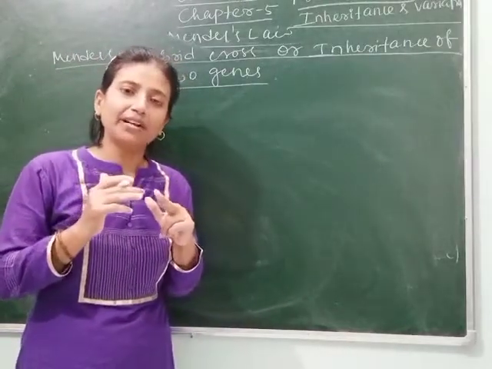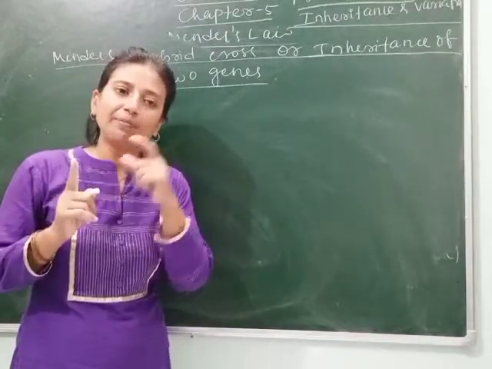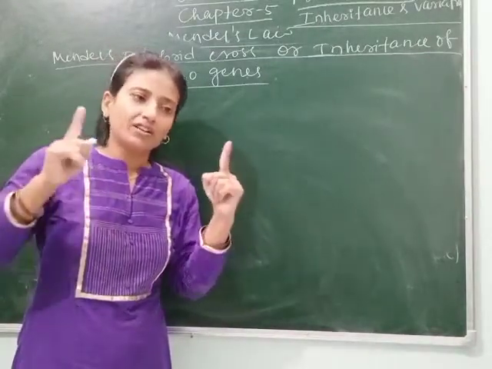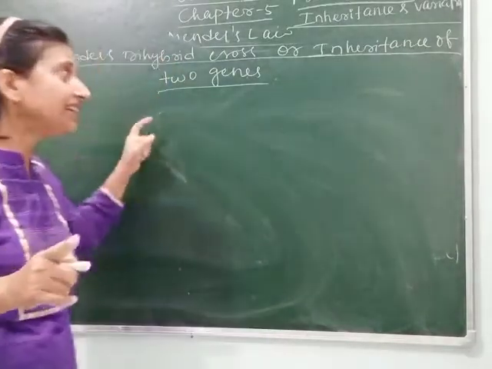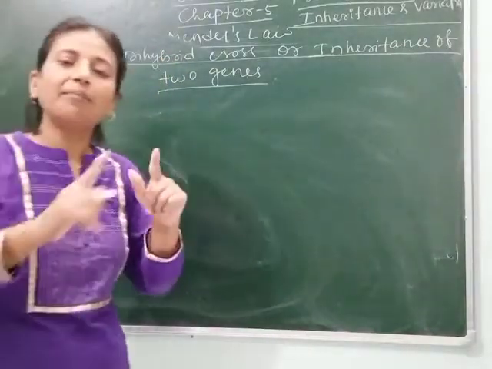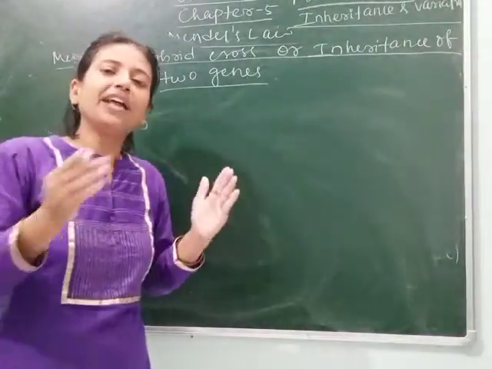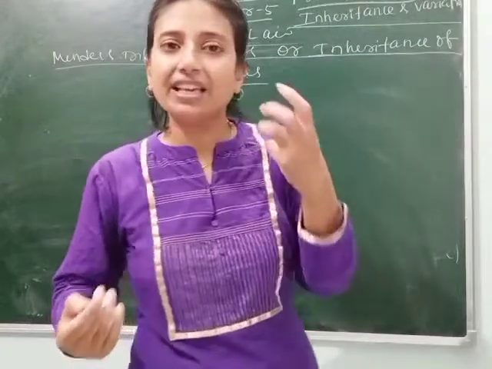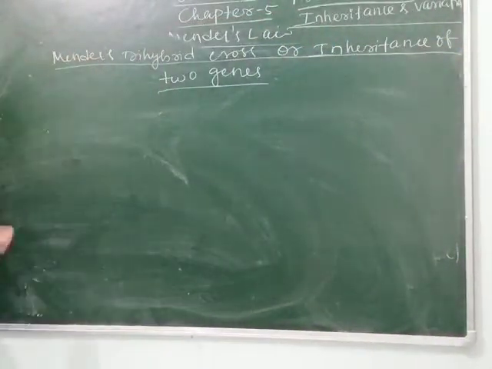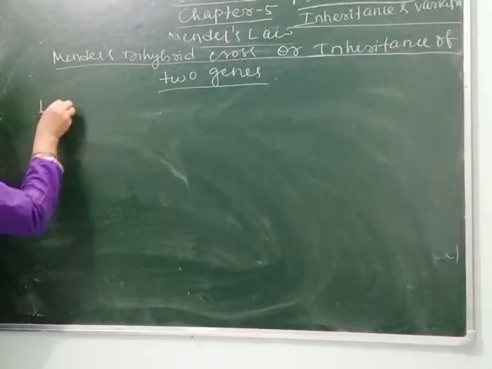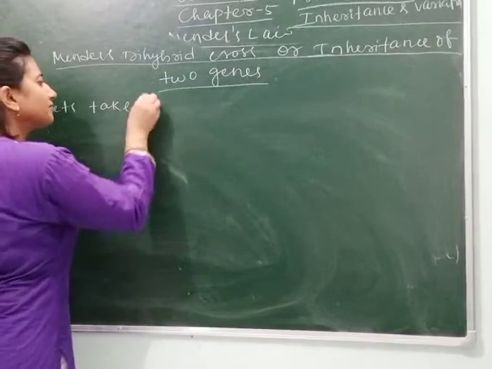In case of monohybrid cross, we choose one parent is tall and another parent is dwarf. Means tall is controlled by a single gene, and dwarf is controlled by a single gene. But here the parent is single but genes are two. Means each parent has two genes. And when these two genes are crossed with each other, then what will be the result? So we can understand this through the cross. So let's take the example.